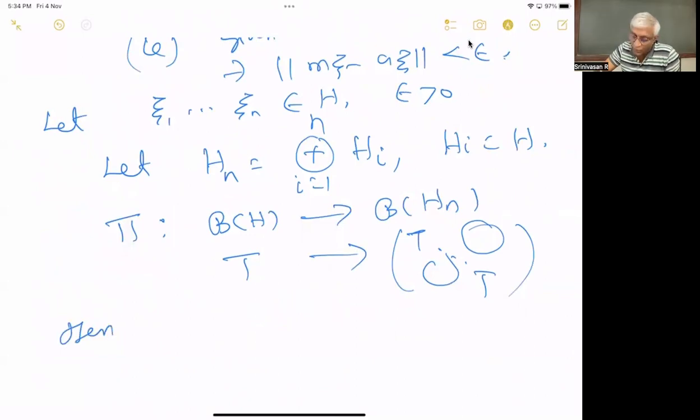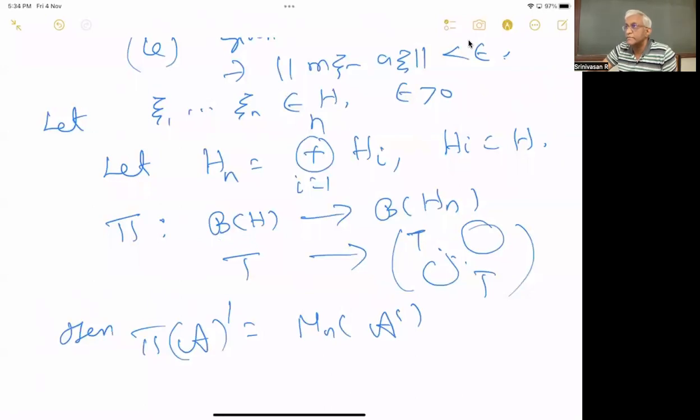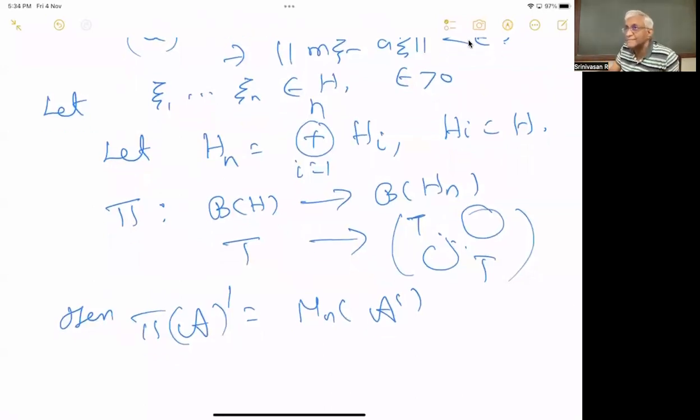Then this we have already done. Pi of A commutant equals Mn of A commutant. Let us just have it as H tilde.